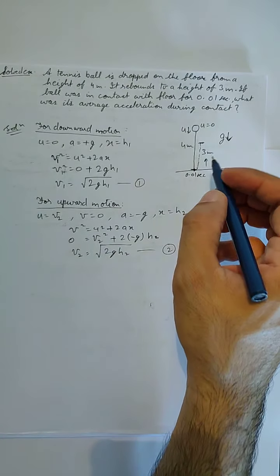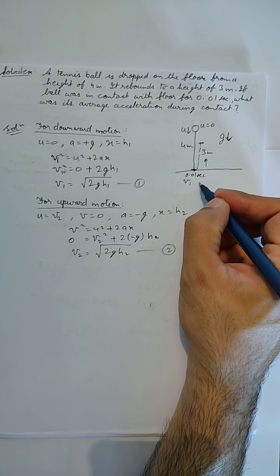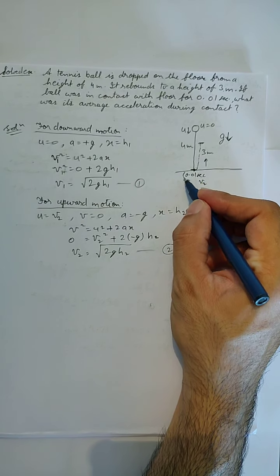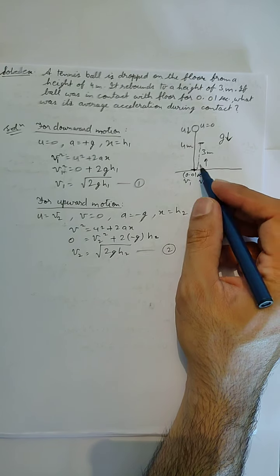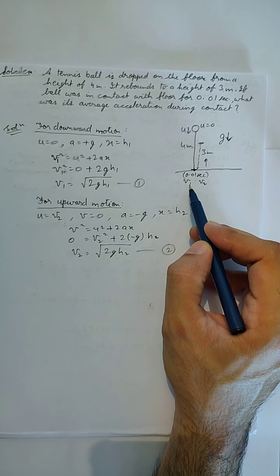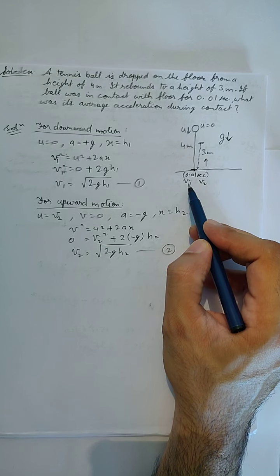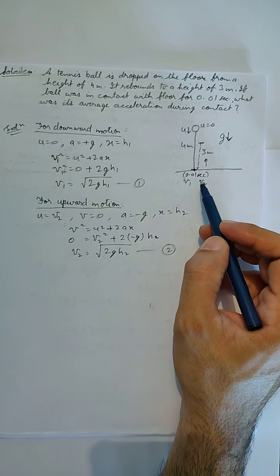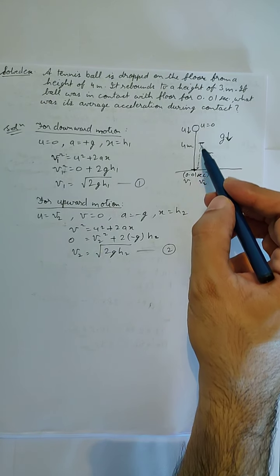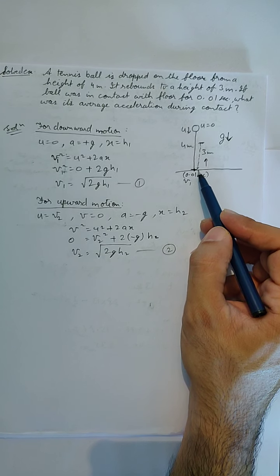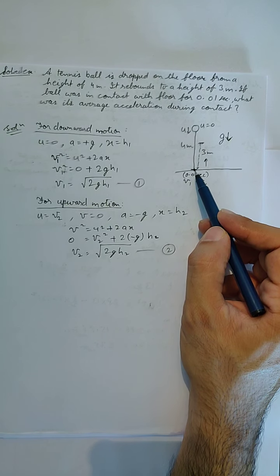So that means on the same point there are two velocities, v1 and v2, and the difference between these two velocities is given by this time, 0.01 second. This means that in 0.01 second the velocity changed from v1 to v2. Notice this carefully. The ball came down, it rebounded, and it was in contact with the floor for 0.01 seconds.